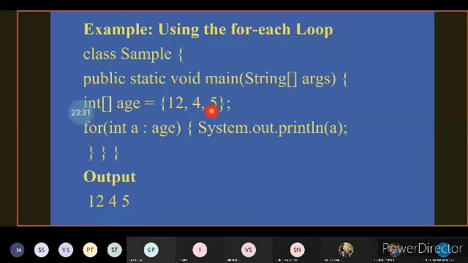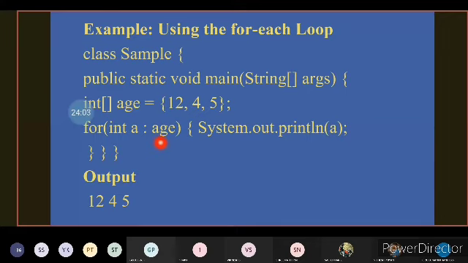Here we are having int age equal to 12, 4, and 5. That is, we are going to store 3 values in the variable age. And then for int a colon age. This is called a for each loop. So which means that at the first iteration, the variable a points to age of 0. That is 12 will be pointed. So system.out.println of a, so that 12 will be printed.